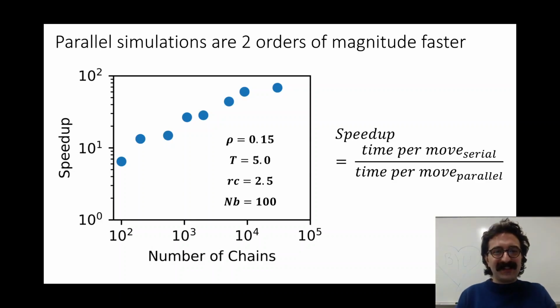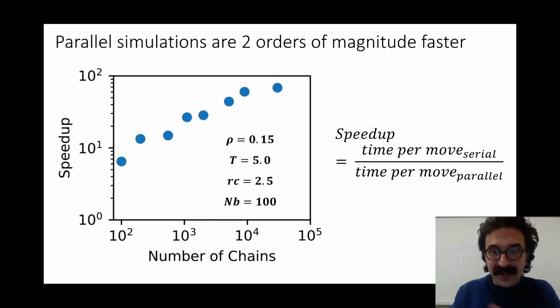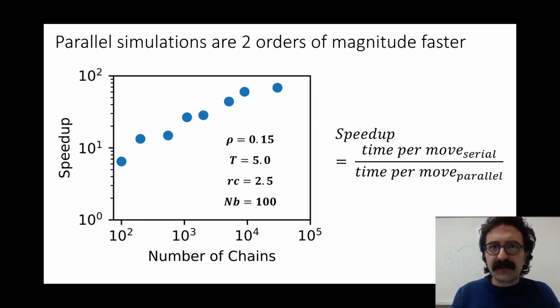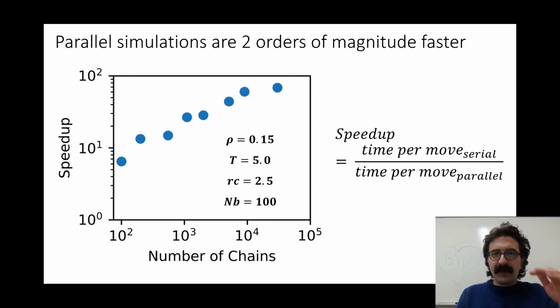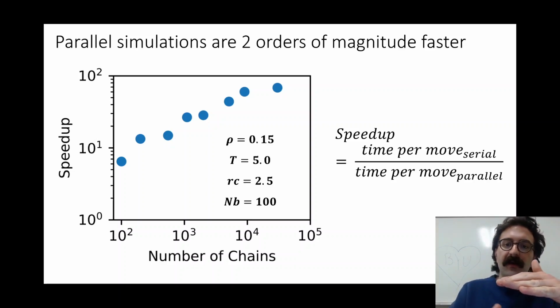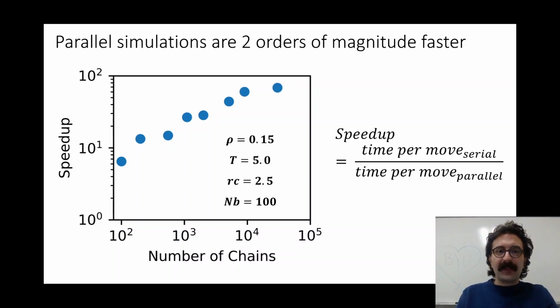So what you see here is speed up plotted versus the number of chains. And we were really expecting results like this, and we expect better results after we've spent some time optimizing our code. We see 2 orders of magnitude of speed up, and the speed up is really the time it takes to simulate one move in the serial counterpart of our code divided by the time per move in the parallel counterpart. So what this is going to help us do is explore systems that have never been studied before due to time constraints.